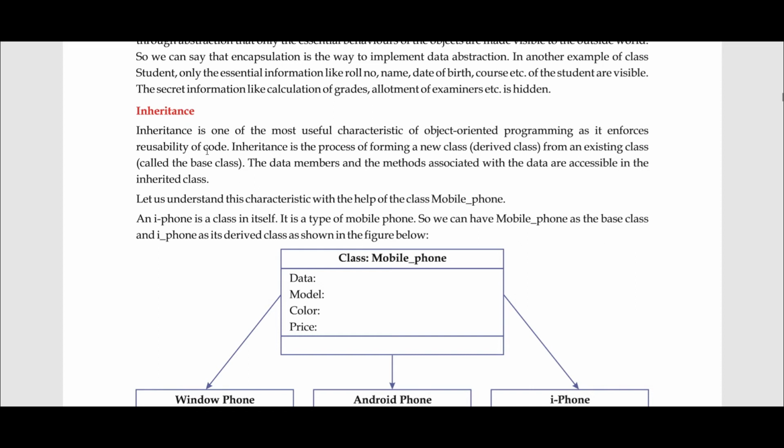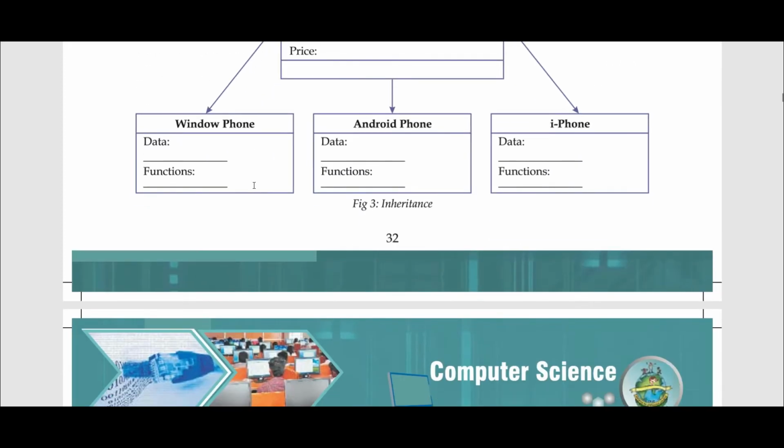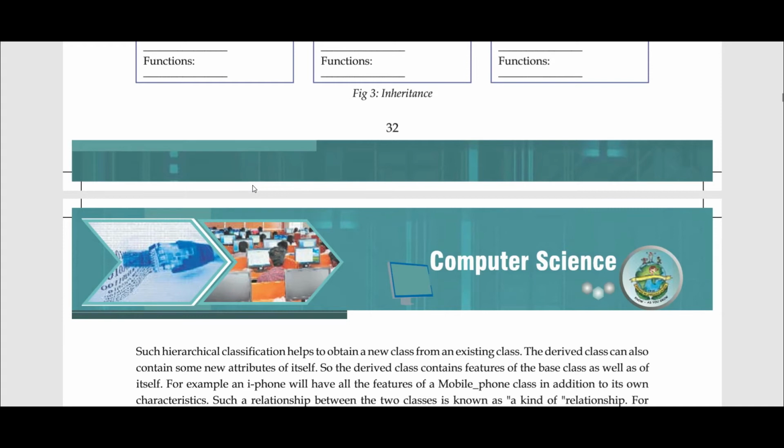Basically, you just define a class. Let's read the entire definition. Inheritance is the process of forming a new class, that is a derived class, from an existing class called the base class. Now the question is why is this important and why do we use it? It is important because you can use the base class again and again and can form n number of derived classes. So this implies the reusability of the code.